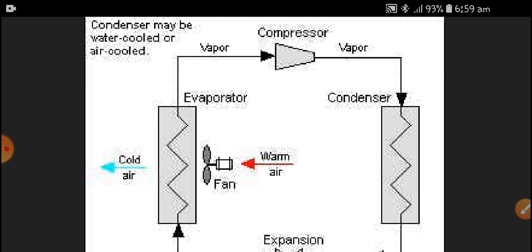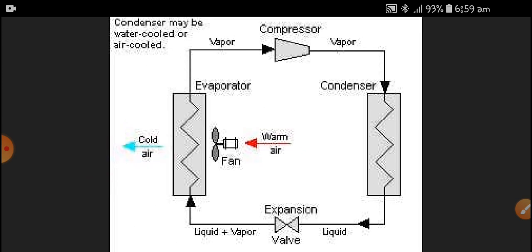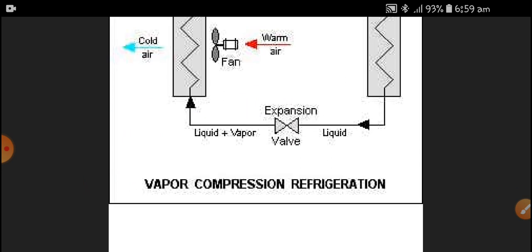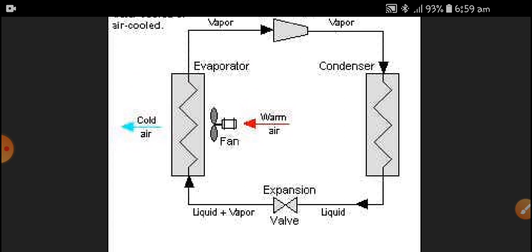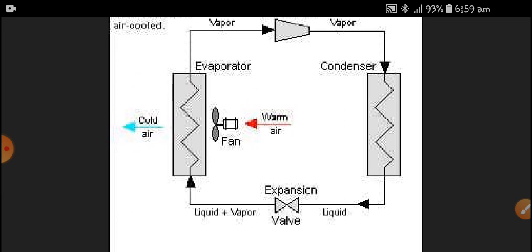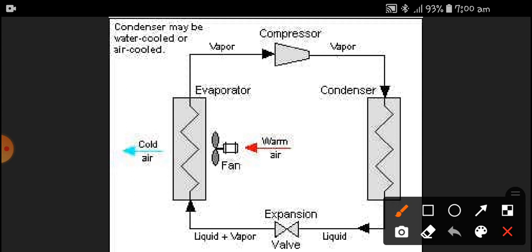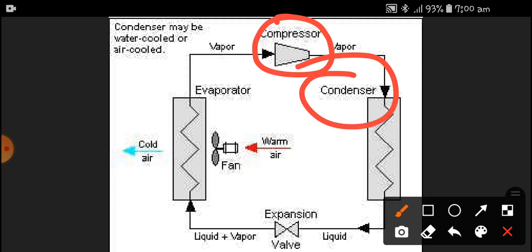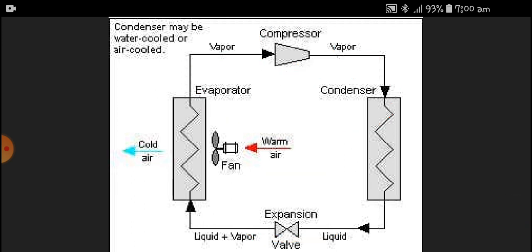The compressor is there, warm air is coming in and cold air is going out, and the condenser and evaporator are there. This is the vapor compression system. The vapor compression system has the compressor, which is the main device, along with the condenser and the evaporator. The expansion is an isothermal or hyperbolic expansion.